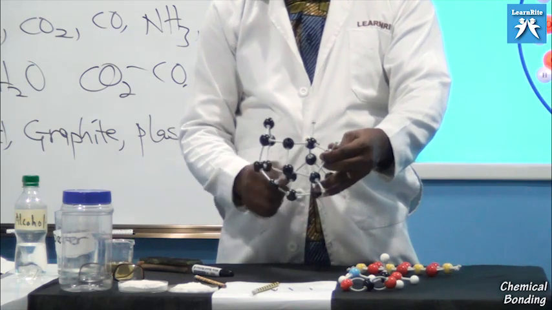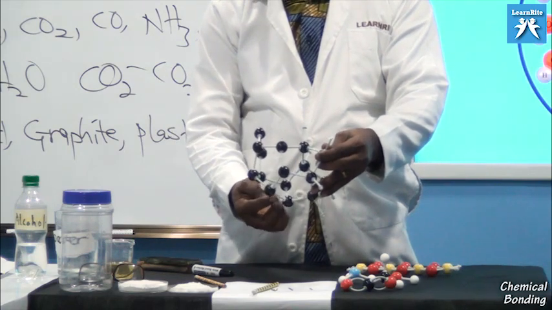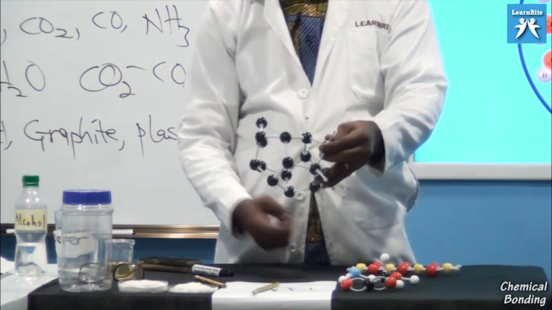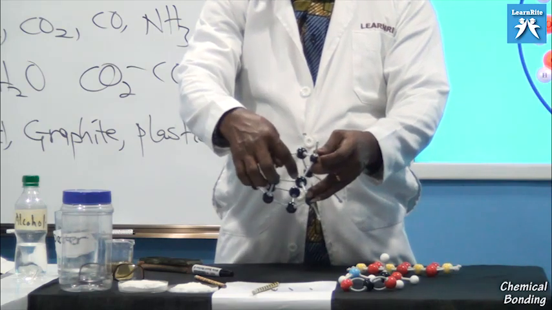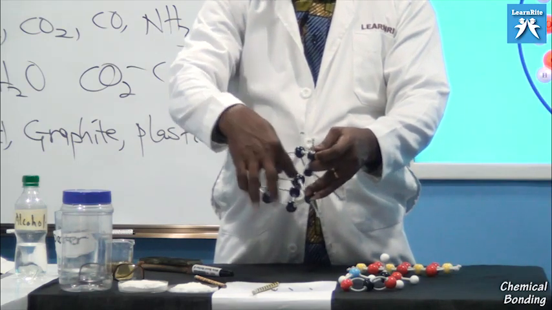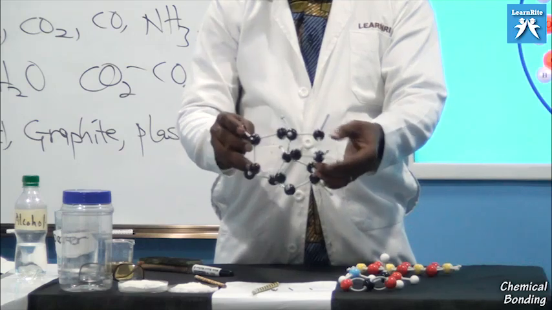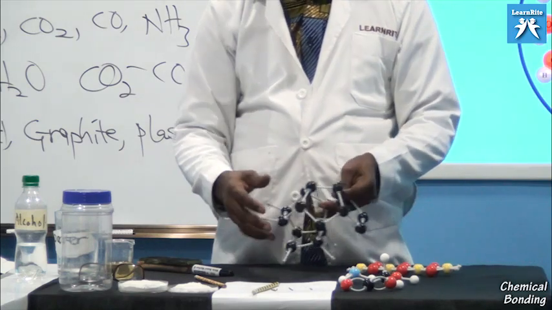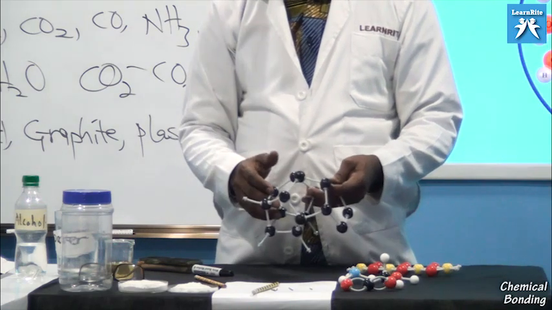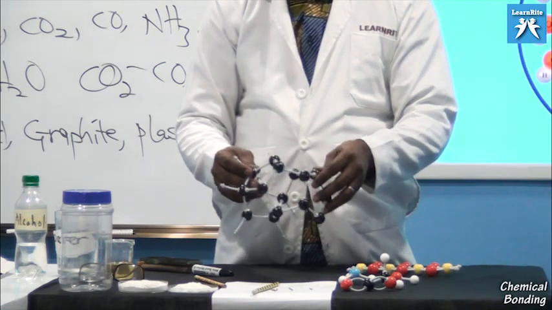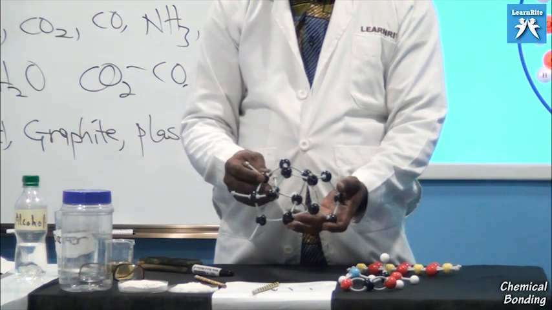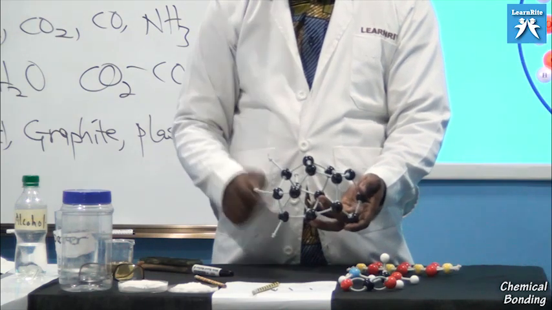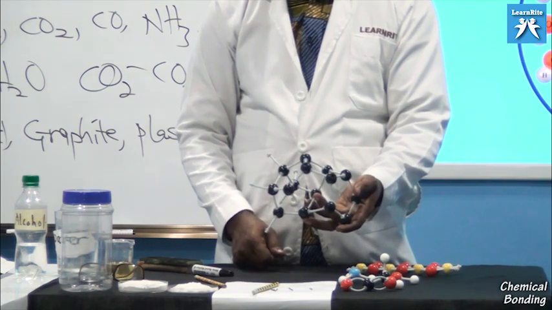If I take this carbon here, I have 1, 2, 3, one can go out here, 4. If I take this one, 1, 2, 3, and 4. Each carbon atom. Anyhow you take it, it's the same way. So look at this side here, for instance, this shape. That is how diamond is arranged. Each carbon is bonded to 4 other carbons.